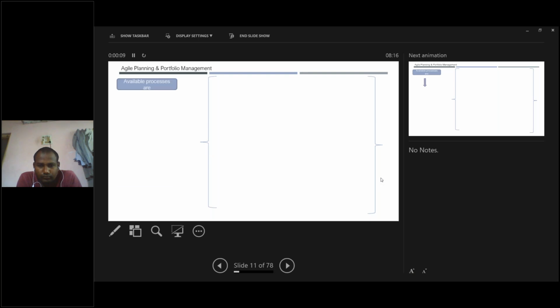So how do we do it? For each project, you have to do the planning, right? And since you are using agile methodologies, Scrum or Kanban, etc., you call it agile planning. And if you are having a number of projects, then you call it a portfolio. So a portfolio contains a number of projects. You call it project planning or portfolio planning. When you say portfolio planning, you are doing planning for a number of projects in your portfolio. So how do you do it?